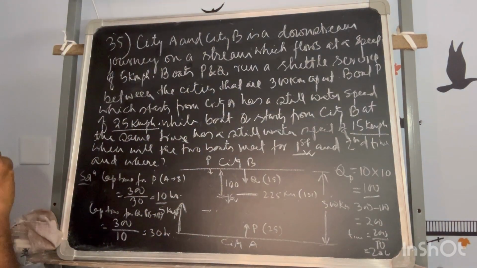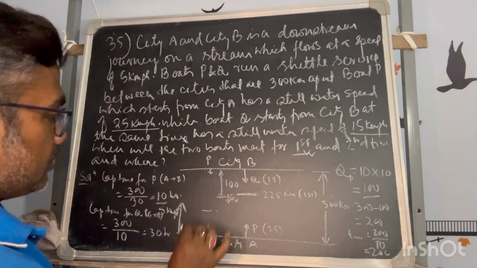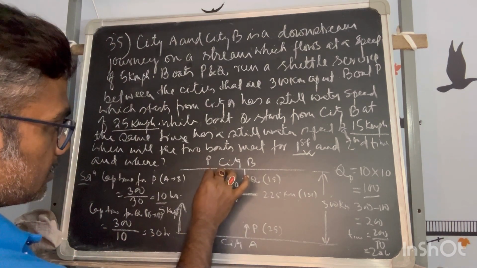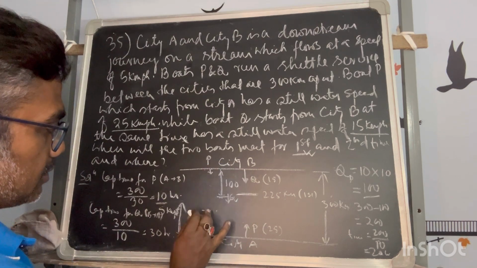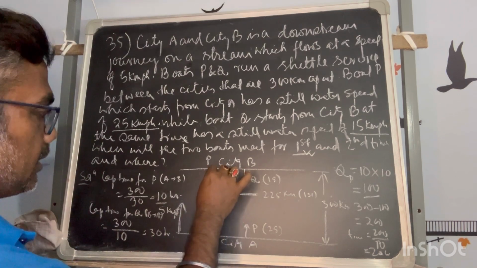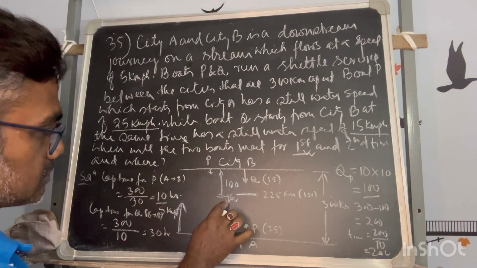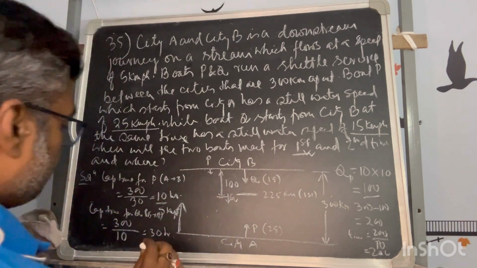Okay. Now P has already reached and Q is moving in the same direction. Whether Q can reach up to A and come back while P is still moving in this direction, or else P will move in this direction, Q is moving, and P will cross Q in the same direction. That is the question. So how will you decide that?